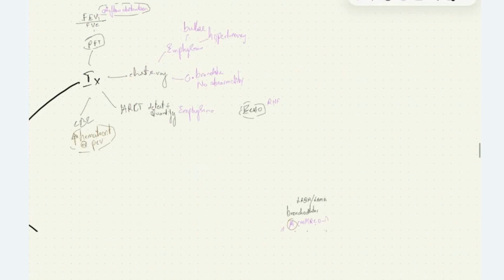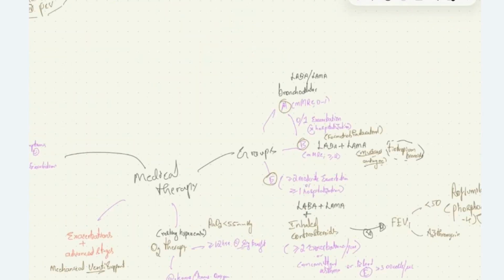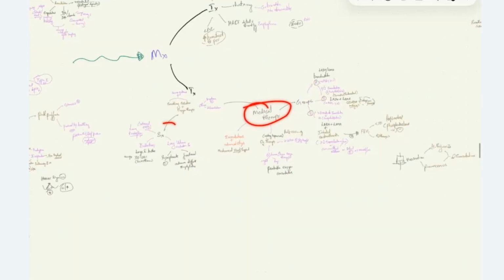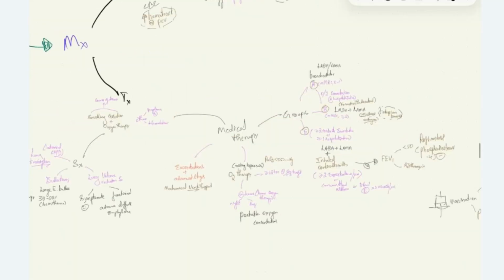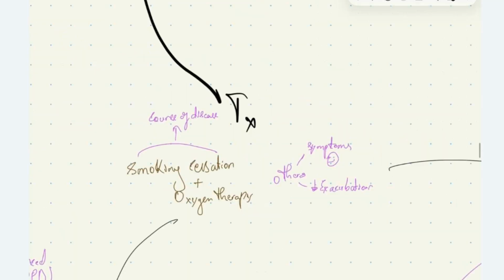Coming to treatment of this condition, we have medical therapy and surgical therapy. Please note, smoking cessation and oxygen therapy are the only two management options which are seen to affect the course of disease, thereby reducing the mortality. And other drugs like inhaled corticosteroids and phosphodiesterase 4 inhibitors are only used to reduce the acute exacerbation of COPD, and also they give symptomatic relief.